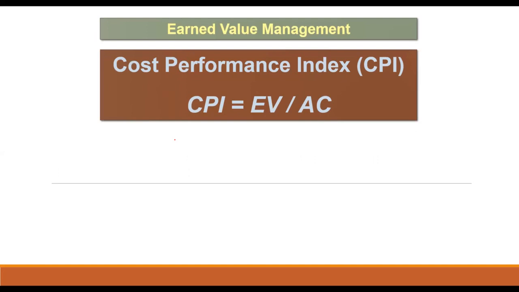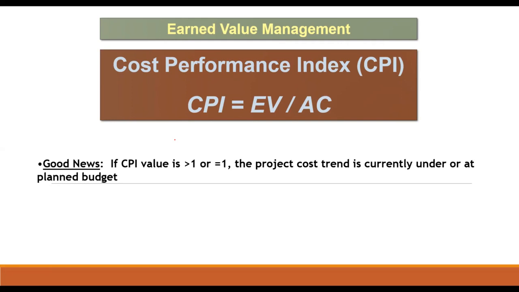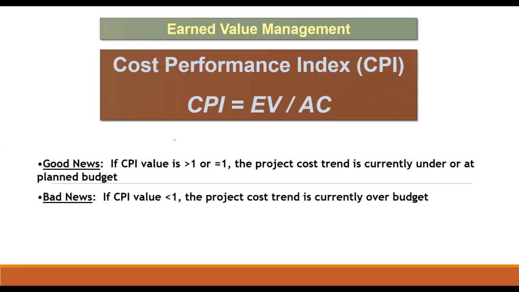Second, the cost performance index is the measure of cost efficiency on a project. It is the ratio of earned value to actual cost, that is CPI equals EV divided by AC. The good news is if the CPI value is greater than or equal to 1, the project cost trend is currently on or under planned budget. And the bad news is if the CPI is less than 1, the project cost trend is currently over budget.